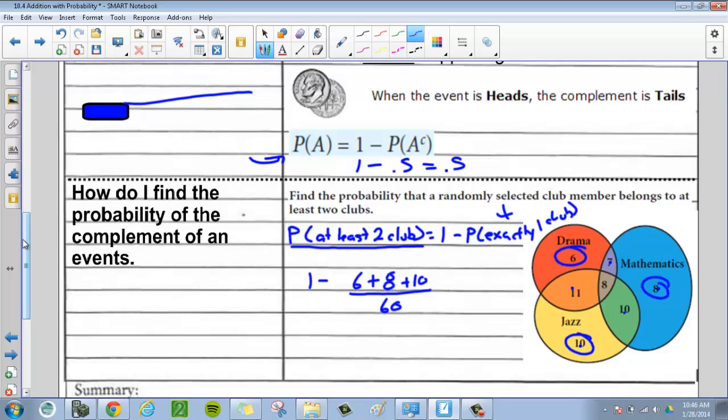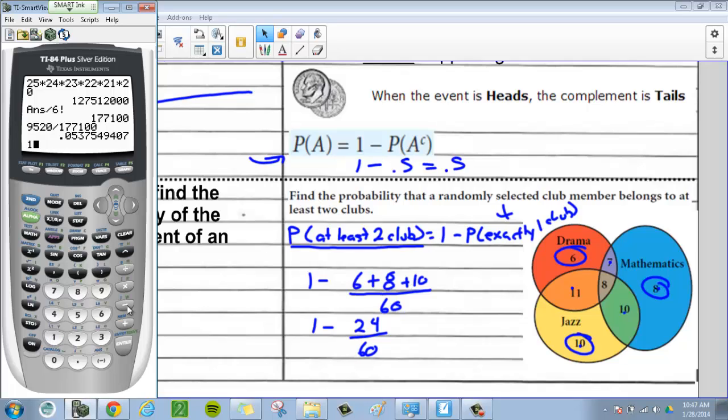So the probability of them being in exactly 1 club is 6 plus 8 plus 10. 6 plus 8 is 14, plus 10 is equal to 24. So we have 1 minus 24 all over 60. Did I do that right? Yeah. So let's put that in our graphing calculator: 1 minus 24 divided by 60 equals 0.6.